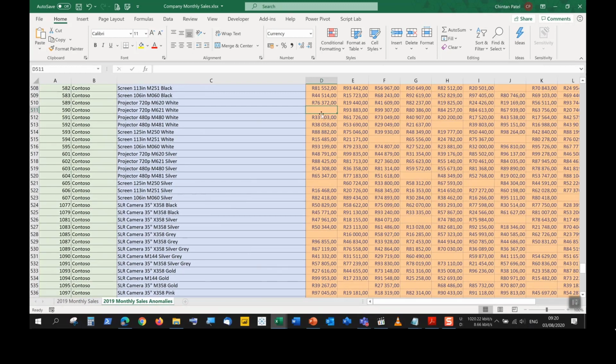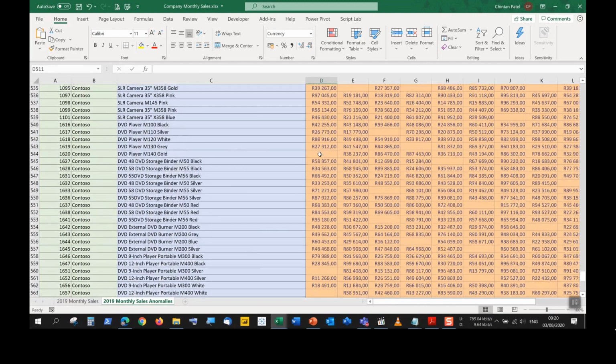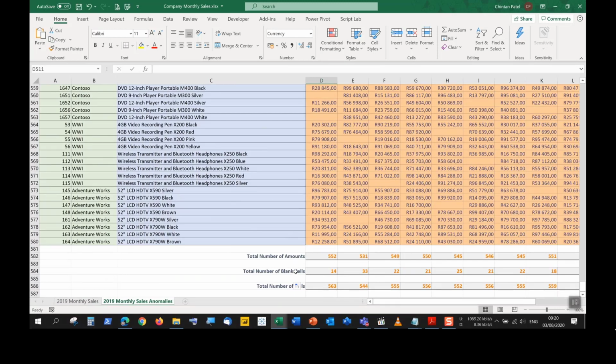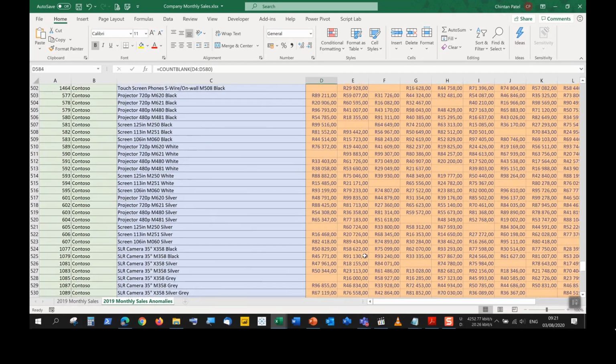If something had 0 inside, it would count it as a number. Even though Excel regards blank sometimes as a 0, if we are using COUNTBLANK it will exclude that value of 0. So when we are working with blank cells and we want to do some calculation, please rather make use of COUNTBLANK, and don't place a 0 in there, otherwise you won't get an accurate result for COUNTBLANK. Okay, so that concludes our section on COUNTA and COUNTBLANK.